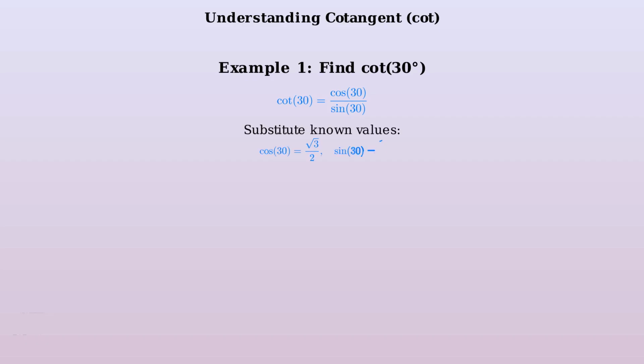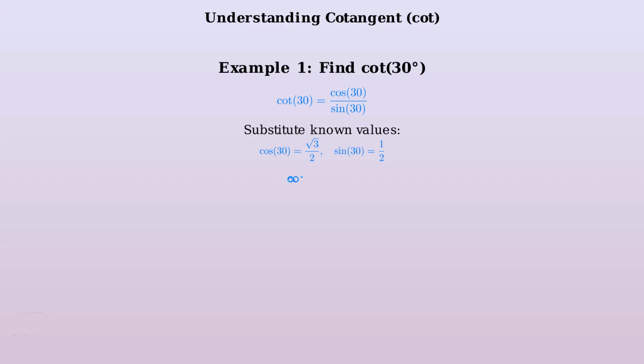Now, let's work through some examples to see how cotangent works with specific angle values. For our first example, let's find the cotangent of 30 degrees. We'll use the formula cotangent equals cosine over sine. We start by writing cotangent of 30 degrees equals cosine of 30 degrees divided by sine of 30 degrees. We know that cosine of 30 degrees equals square root of 3 over 2, and sine of 30 degrees equals